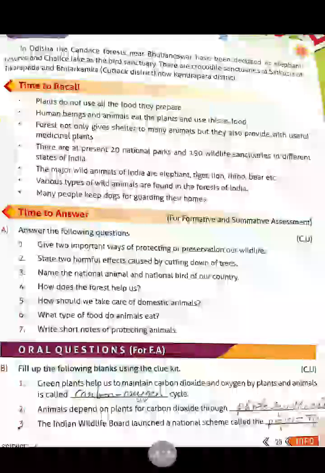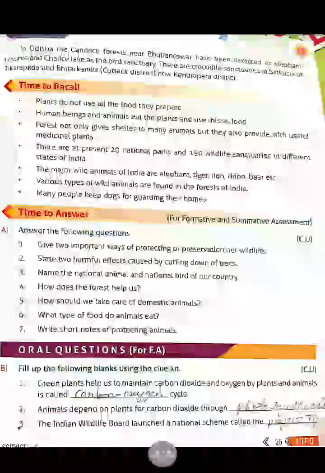Okay children. How should we take care of domestic animals, children? Can anyone say? We must give them proper food at a fixed time. We must keep them in neat and clean shelters. We must give them a bath and allow them to take rest, and we should take them to a veterinary doctor if they are not feeling well. Okay children?